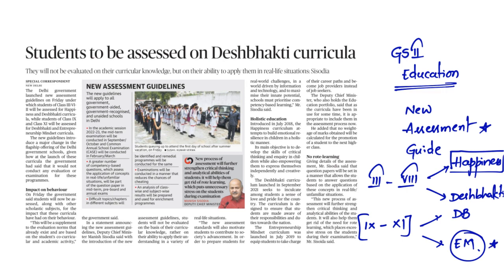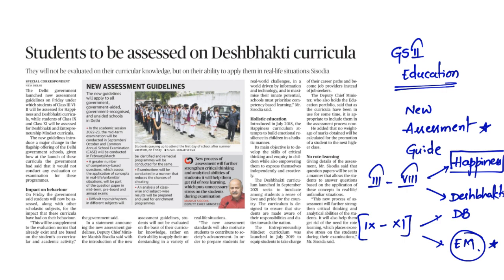So by advocating this particular entrepreneurial spirit among students, what the government is trying to do simply is make children job providers instead of job seekers, right? So this is a very, very important article from the exam perspective. In the mains, you can write these examples, these cases of the Delhi government, to fetch better marks, right? So this is all about this particular article.